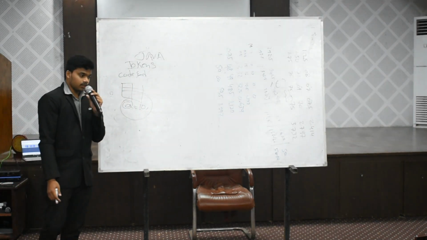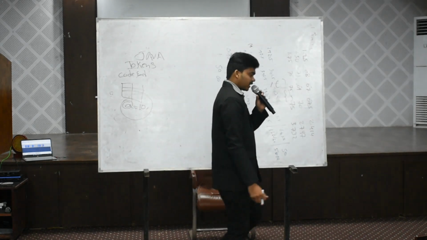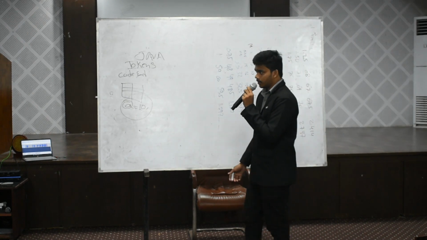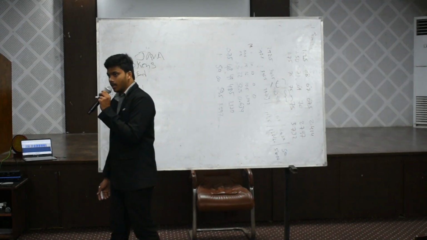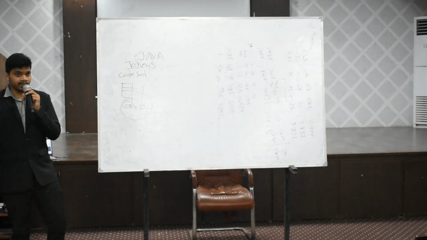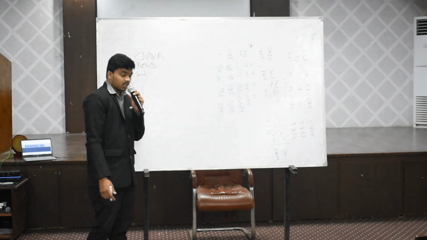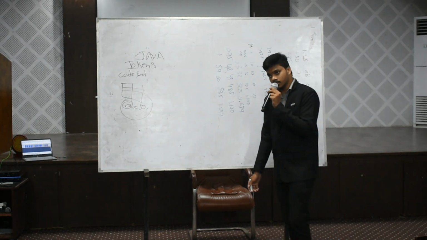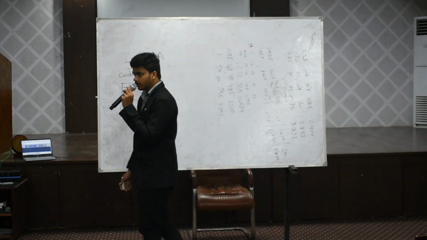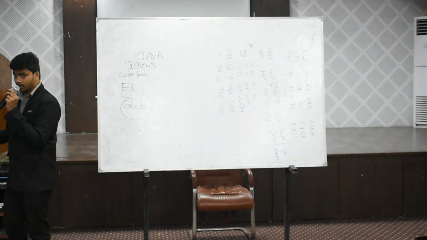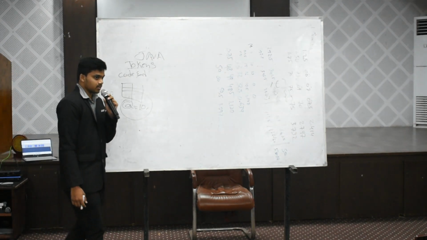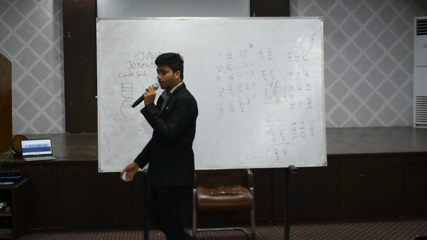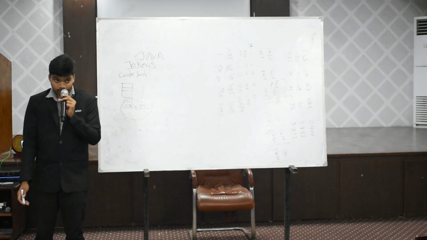So operators are of several types: arithmetic operators, relational operators, logical operators, unary operator, binary operator, ternary operator, and bitwise operators. Arithmetic operators are used for arithmetic calculations, for example plus and minus, numeric calculations. That is addition, subtraction, multiplication, division, modulus, etc. This kind of operation is an arithmetic operation.